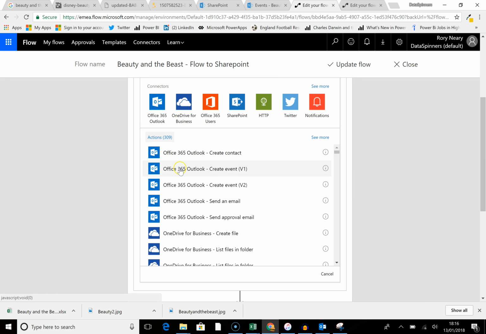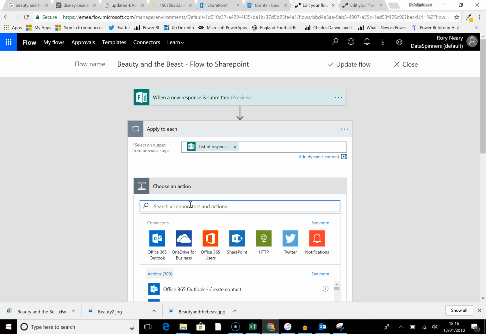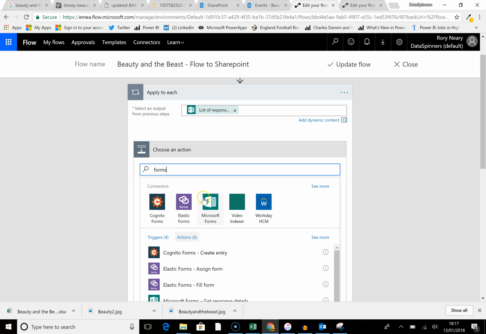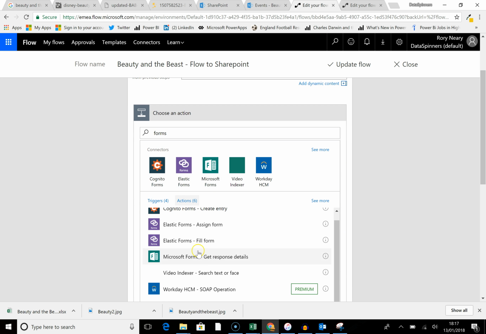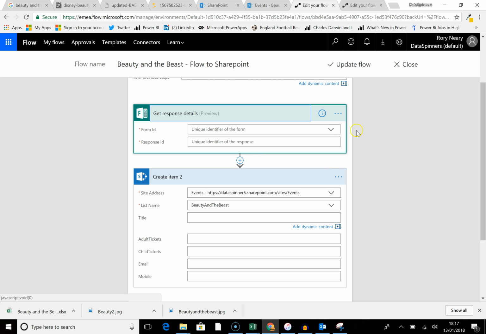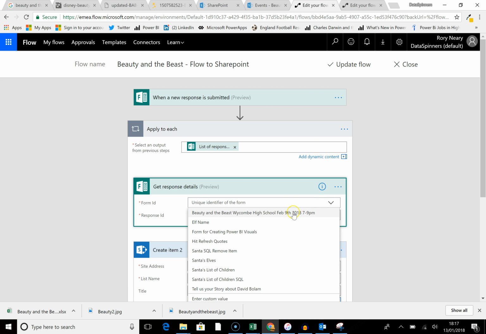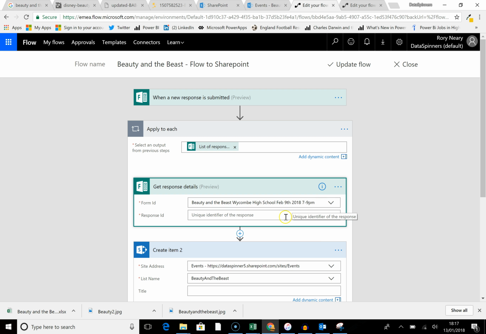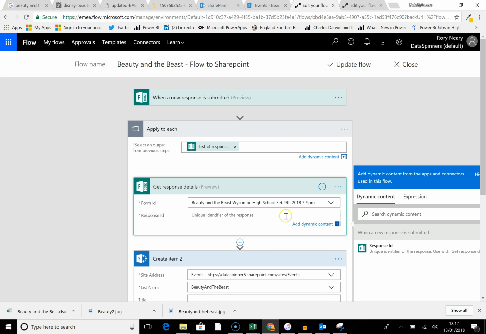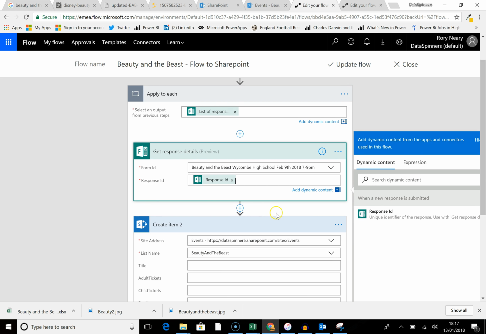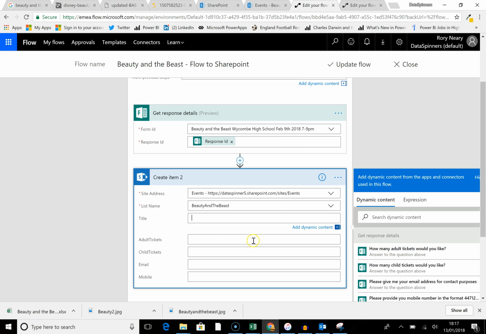It's a bit strange, but so choose an action, Forms, and we have this thing called get response details for the form. This is really peculiar now. I have the very strong feeling that we probably don't need half of the stuff that's in here. And then we get the response ID, fine. So that's the ID of the item that we've just done. And then once we've done that, okay, cool. We're good to go now.